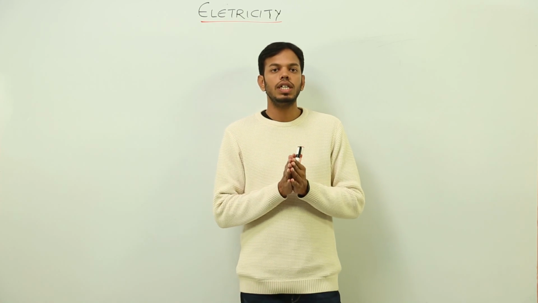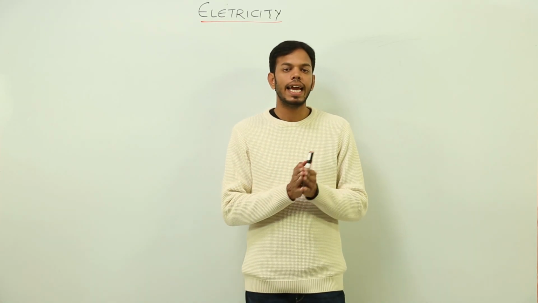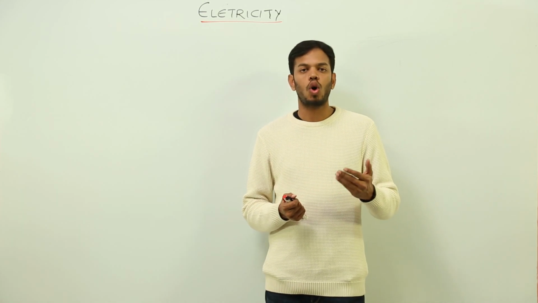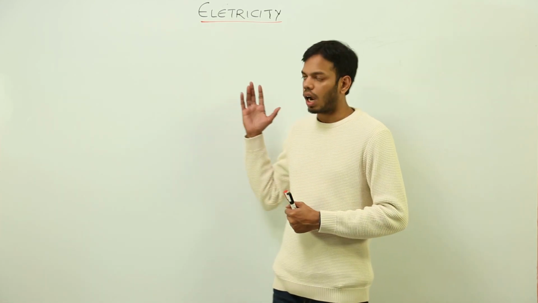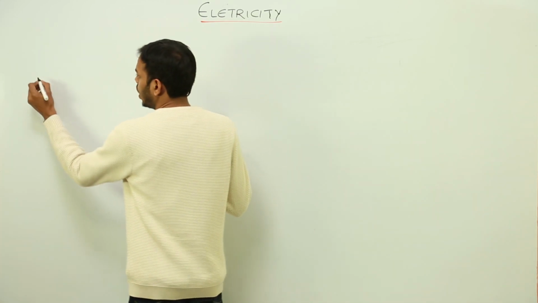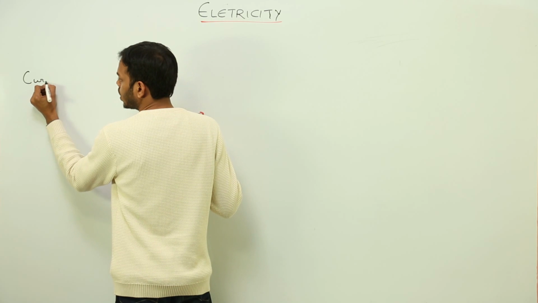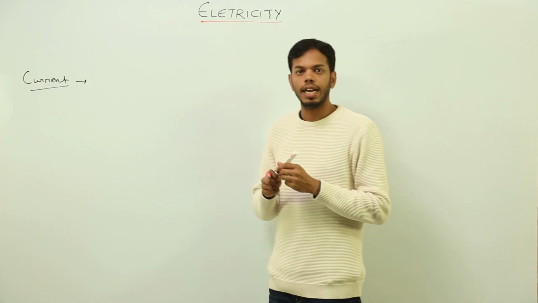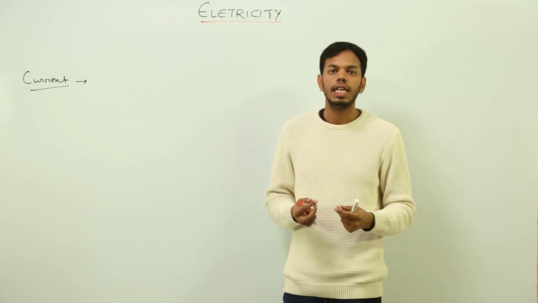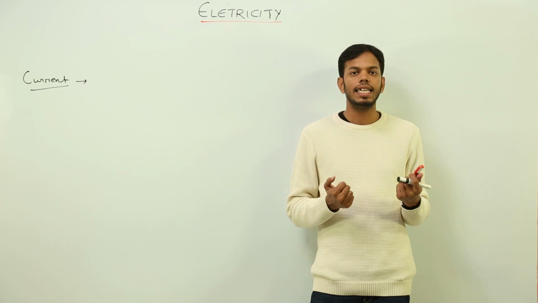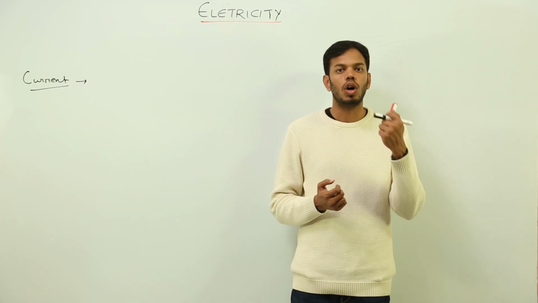So it is actually a comfortable, convenient and controllable type of energy which can be used in almost all sectors of life. So let's start studying about electricity. What is electricity? And first of all, we are going to study about electric current. Now when we say what is current or current is flowing, or when we say the current is not proper, what do we mean by current? What exactly is happening in the wires when we switch on a light?